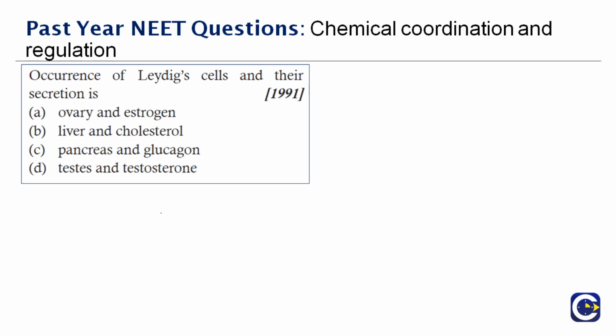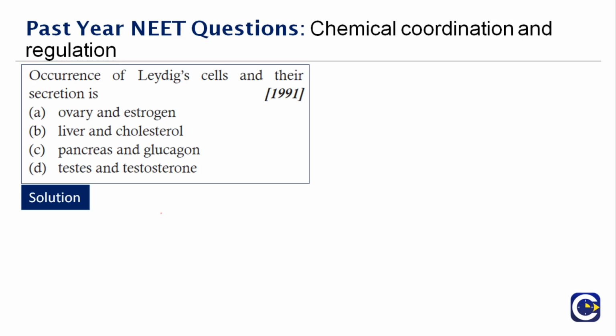Occurrence of the Leydig cells and their secretion is dash. So the Leydig cells are associated with the male reproductive system, so that is the clue for you. You don't have to confuse with ovary, estrogen, liver, cholesterol, nothing. Therefore the right answer is option D. Leydig cells are present in the testes and they secrete the male hormone which is required for the reproduction part, which is mainly called testosterone and androgens.